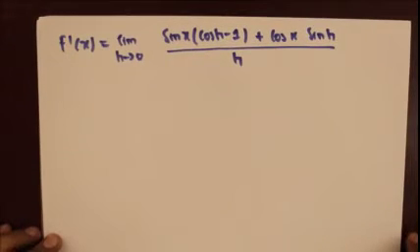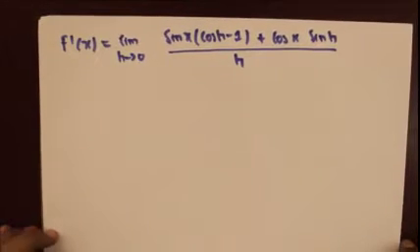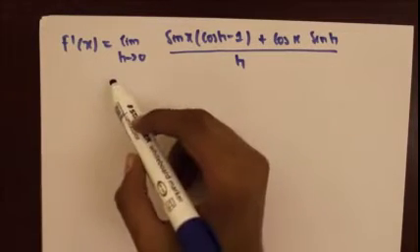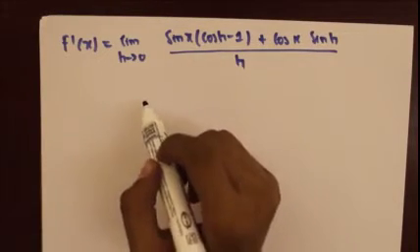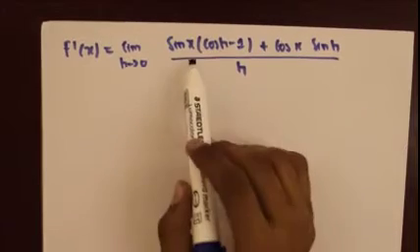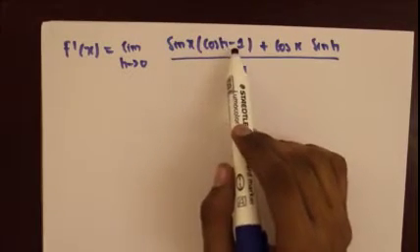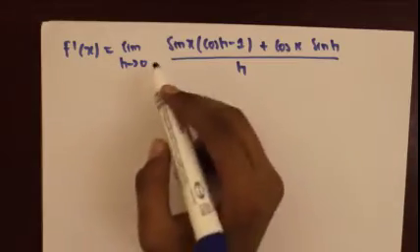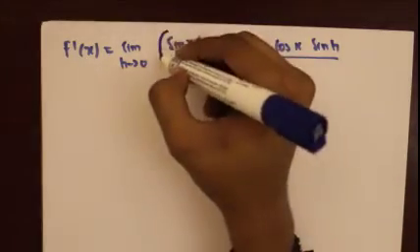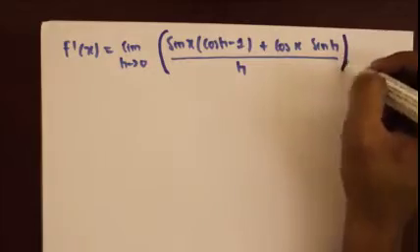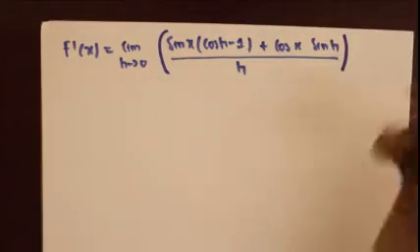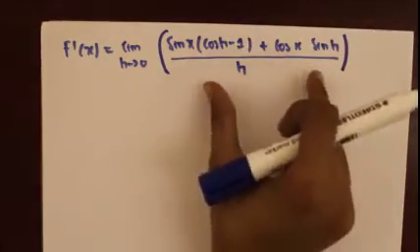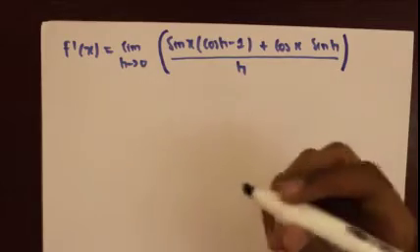So this over here is the step we ended with in the previous page. Okay, so moving on, f prime of x is equal to the limit as h approaches 0 of sine x into cos h minus 1 plus cos x sine h over h. Now this limit is a limit to the whole fraction over here, and what we notice is we can split this fraction into two smaller fractions.